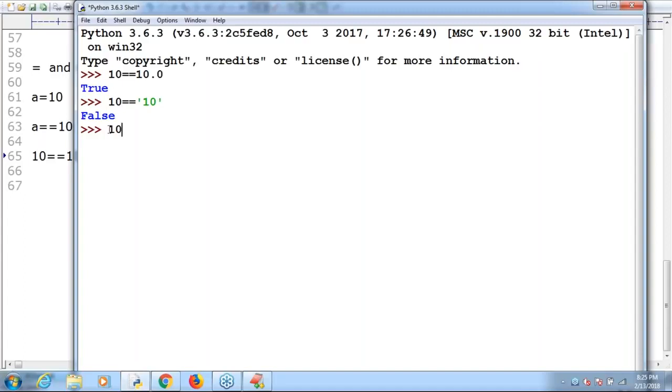Clear, right? Based on this, I'm taking 10 double equal to... 1 double equal to true. Can you please tell what the answer is now? This analysis must be required. 1 double equal to true, what is the answer? True. The reason is that Boolean is compatible with int, because internally it is treated as 1. That's why the output by default is true.